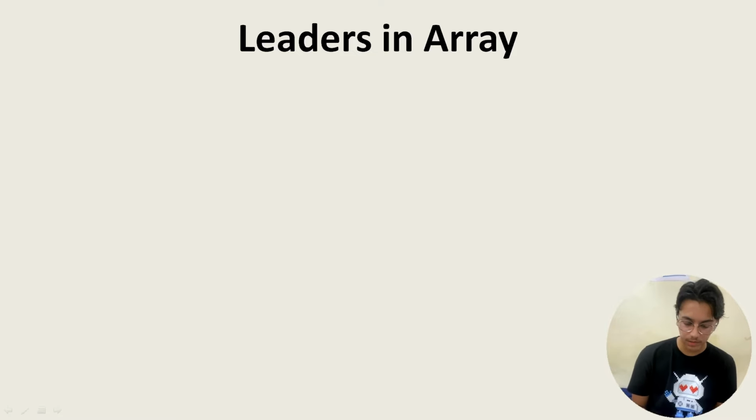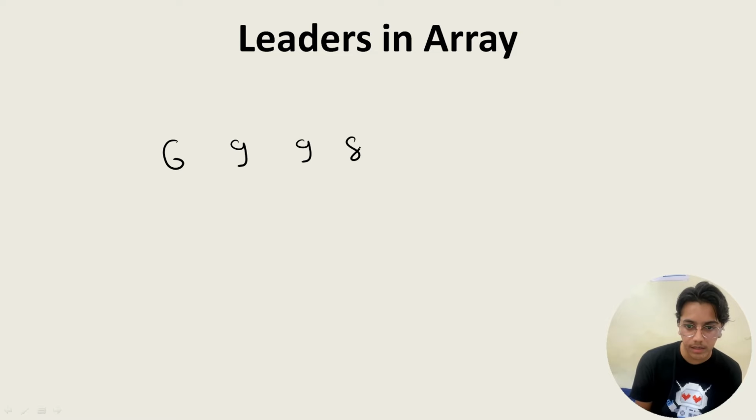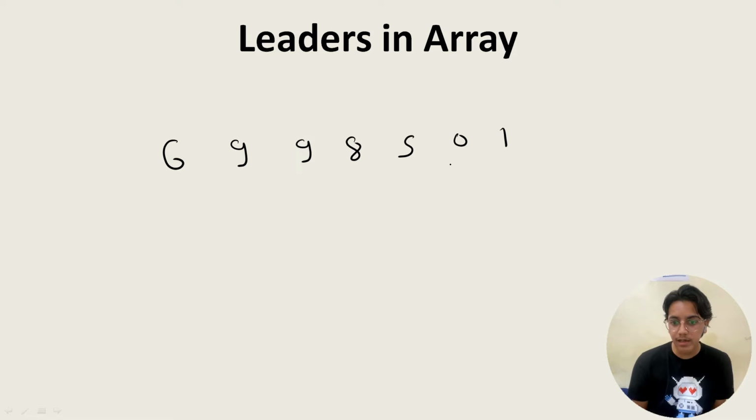Leaders of an array. This is also a very good question. An array would be given, supposedly 6 9 9 8 5 0 1. Now we have to tell the leaders in this array. What do you mean by leaders? The elements that are greater than everything on their right. So the first point to note is that the last element is always a leader. So 1 is a leader.